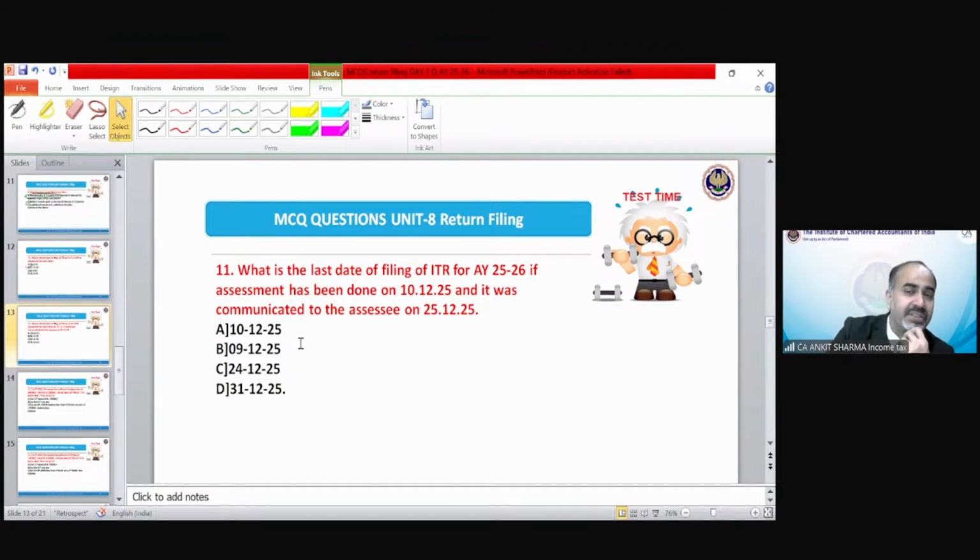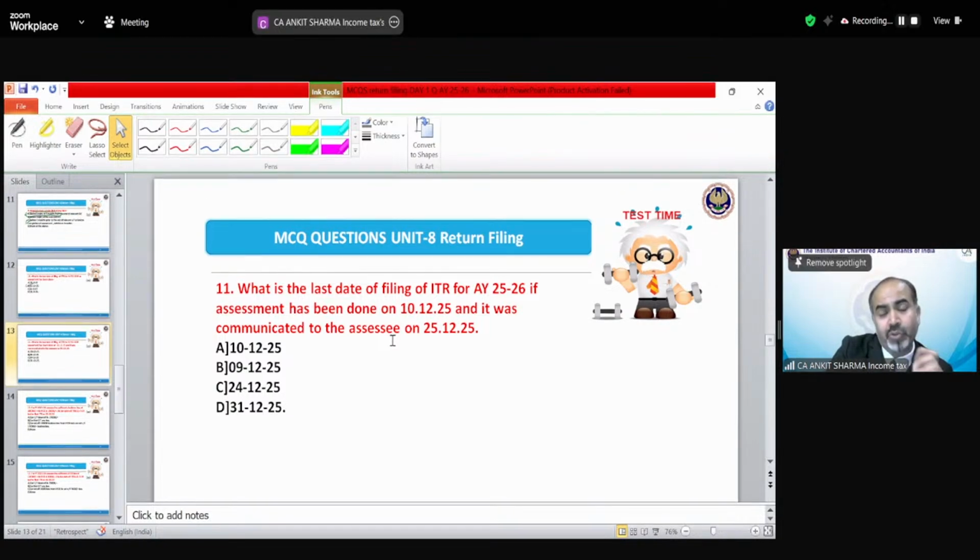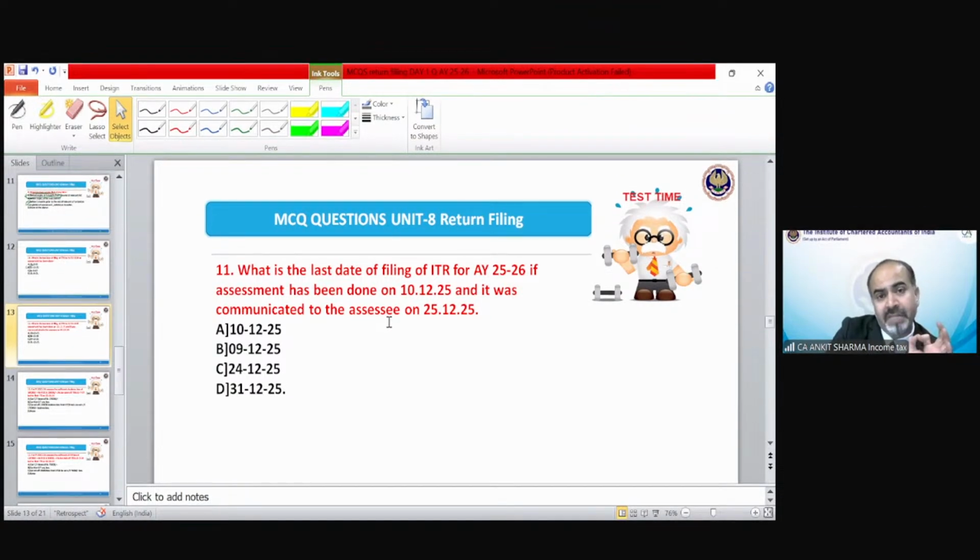This is a very interesting question. What is the last date of filing of ITR for assessment year 25-26 if assessment has been done on 10th December 2025 and it was communicated to the assessee on 25th December 2025?